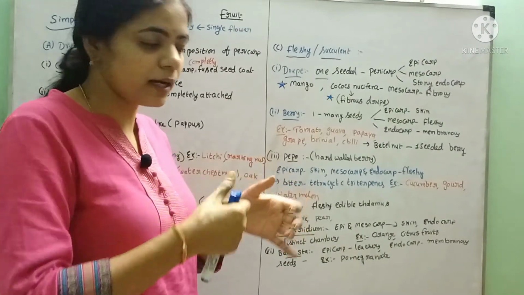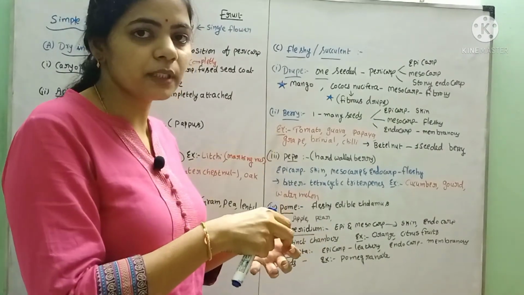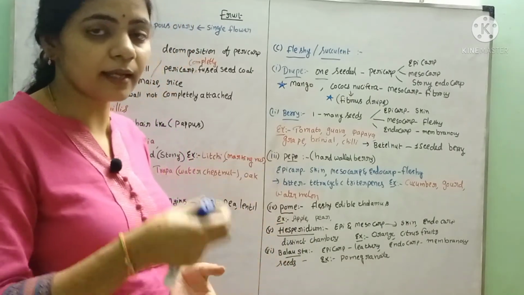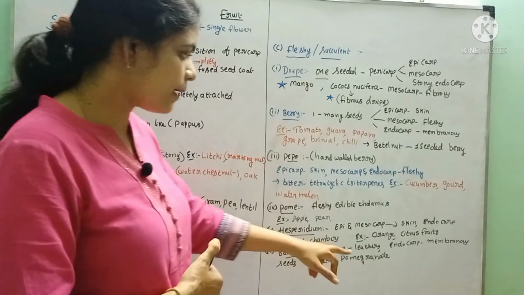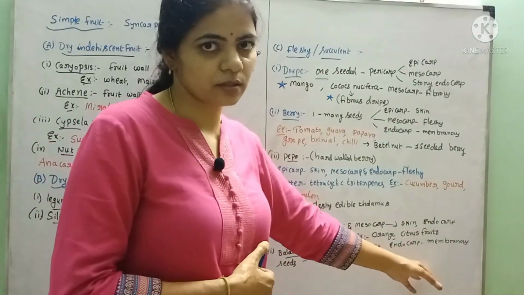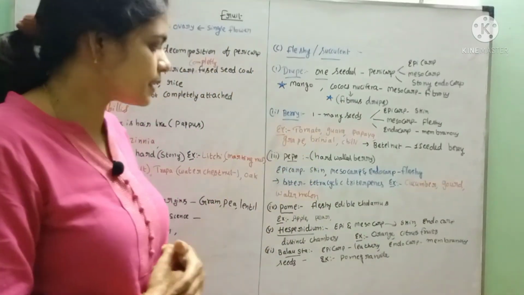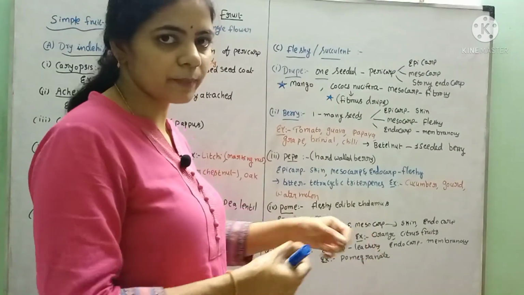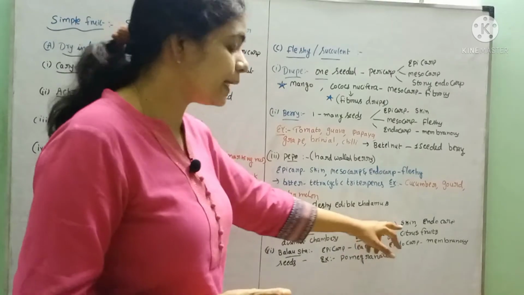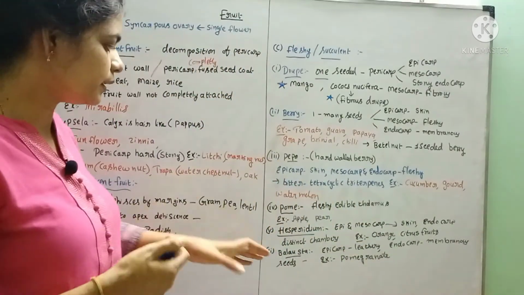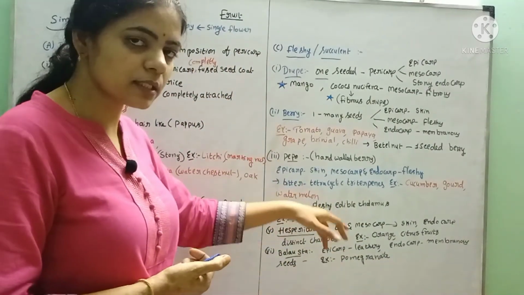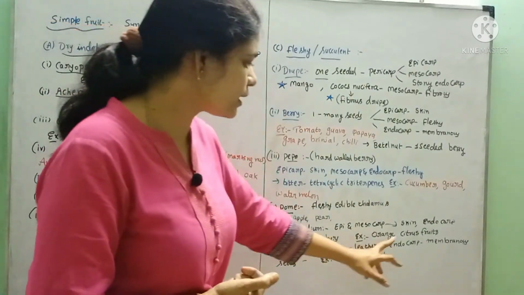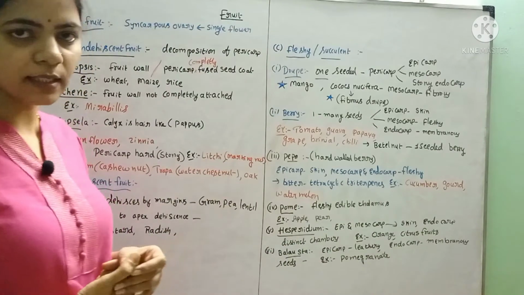Different chambers are present. Inside those chambers, juicy hairy structures are seen. Example, orange and citrus. We can easily identify the fruit. So we know that epicarp and mesocarp are the outer structures, and the endocarp will be folded inward and form the distinct chambers. Inside that, there are several juicy hairy structures. Example, orange and citrus. That is about the Hesperidium.